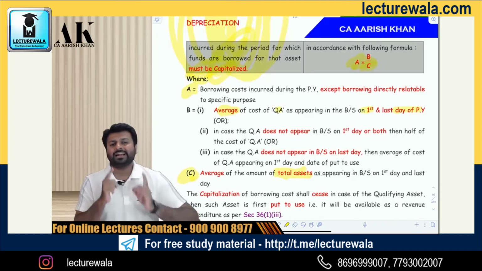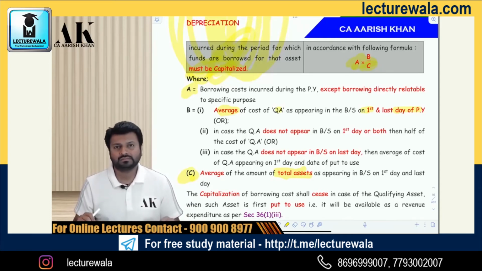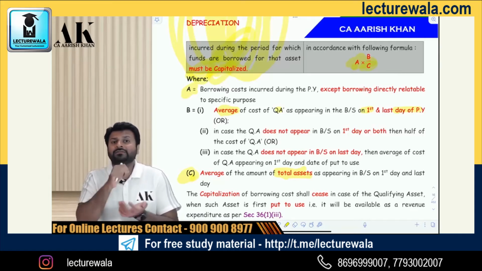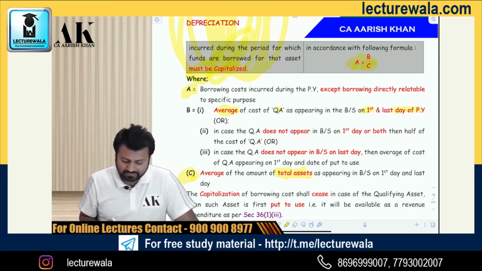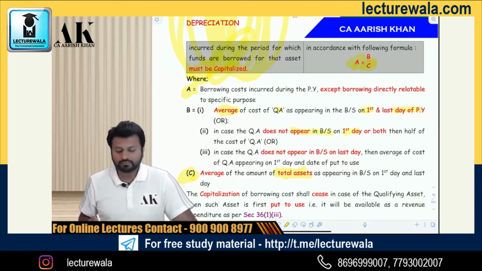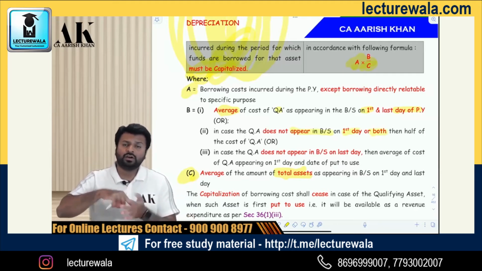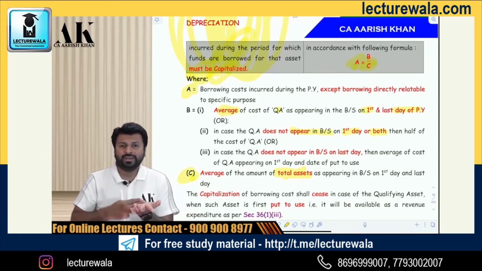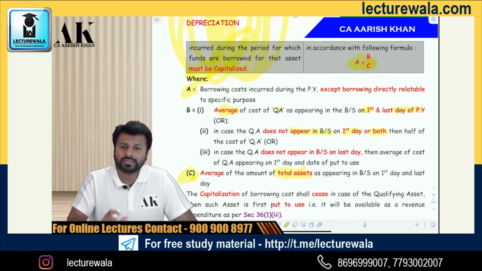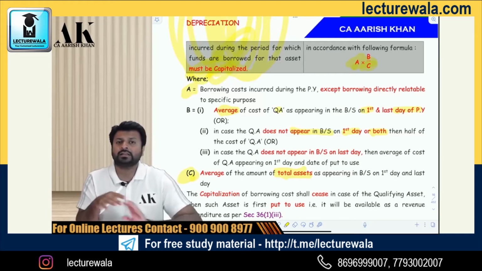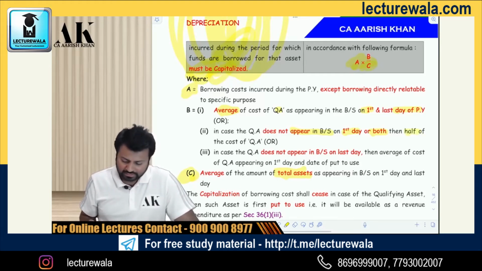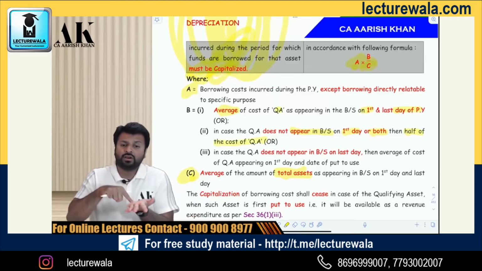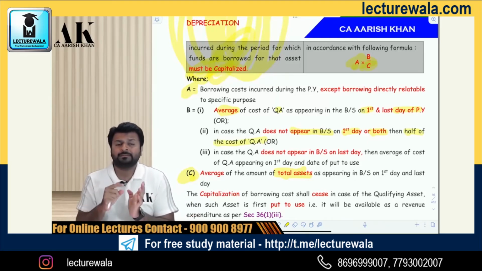Now, is it necessary that the qualifying asset will appear on the first day? It might happen that construction of the qualifying asset started in the middle of the year. Then what to do? In case the qualifying asset does not appear in the balance sheet on the first day, or on the last day also, say the asset started in the month of May and was completed in the month of December, and in the meanwhile you have taken a loan and incurred interest, then how to capitalize? Then take half of the cost of the qualifying asset. So if the qualifying asset is not there on the first day, or not on both the first and the last day, then take half.